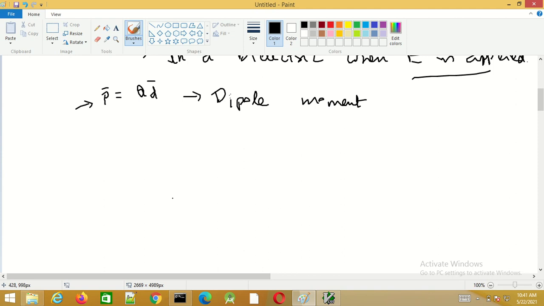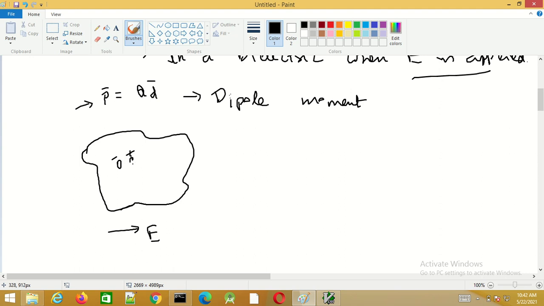Let's say we have a dielectric. When a dielectric is subjected to an electric field, a large number of dipoles are formed.